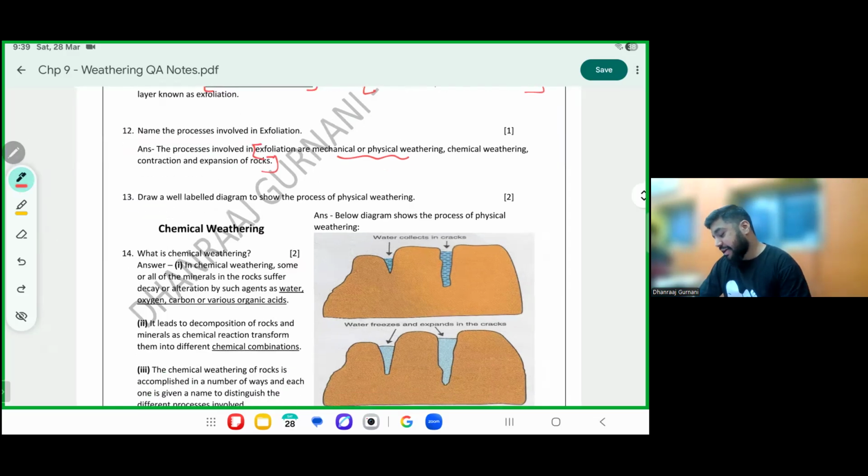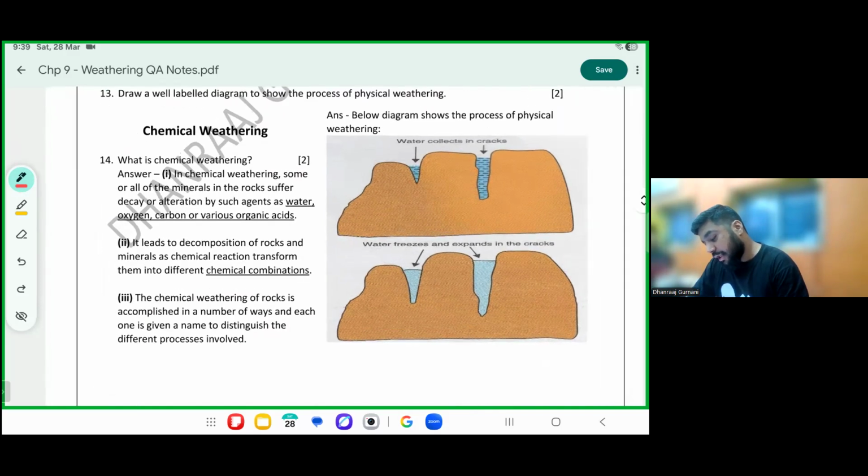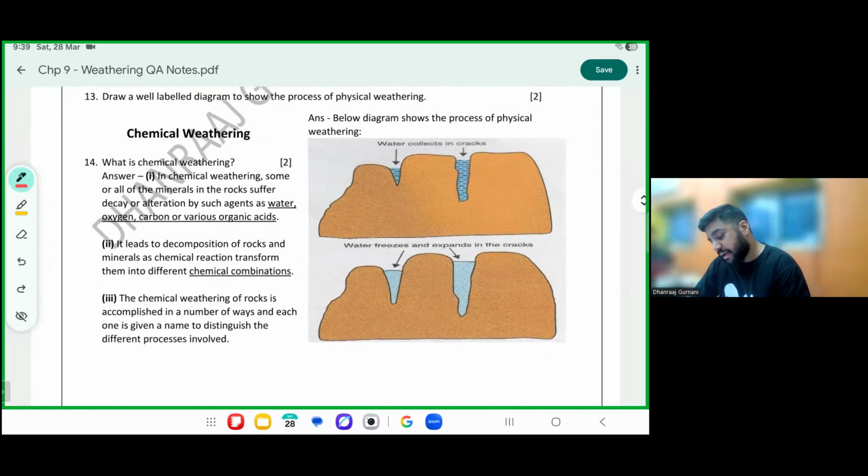Let's do chemical weathering. Okay, have a look here, please. The back chemical weathering. In chemical weathering, some or all minerals in the rock suffer decay or alteration because of agents. Please mark these agents. And these agents will affect the rock from where? Please write from the inside. This effect happens from the inside.